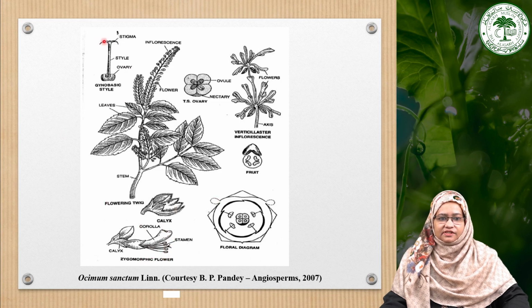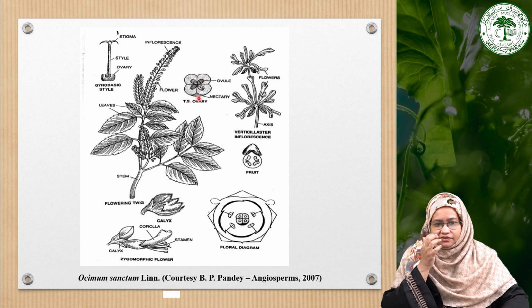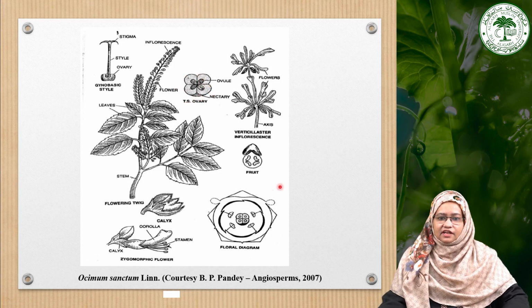There is a gynobasic style that arises from the base of the ovary, and the stigma is bifid, and this T.S. of the ovary shows that this is a tetralocular structure, which becomes tetralocular due to the formation of a false septum. Earlier it is a bilocular structure, and this one is the fruit of the Lamiaceae family. And now you can see the floral diagram shown in this particular image.